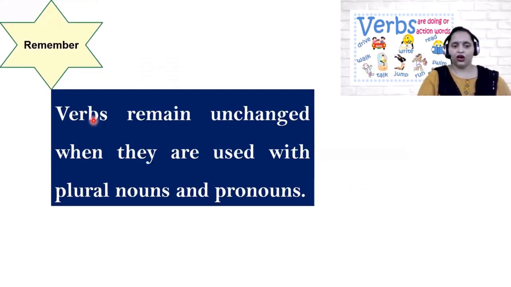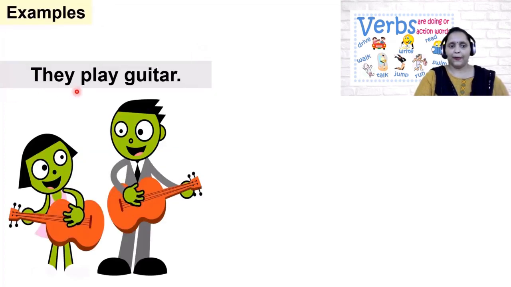Remember, verbs remain unchanged when they are used with plural nouns and pronouns. Children, remember, we never change the verbs when we use them with plural nouns and pronouns. They remain the same as they are. For example, children, they play guitar.